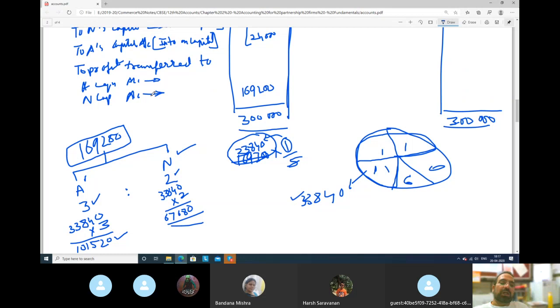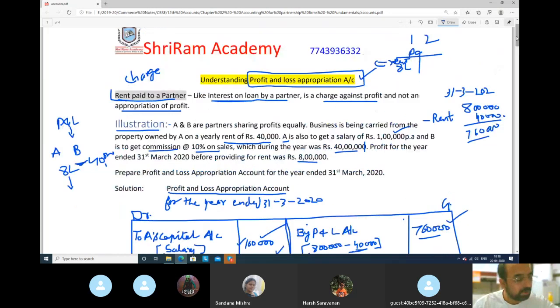So to their capital accounts, how much amount will go? 1,01,520 and 67,680, and that total is coming how much? 1,69,200. So we have solved this illustration also. So what are we studying? We are studying profit and loss appropriation account. Next question we will solve.